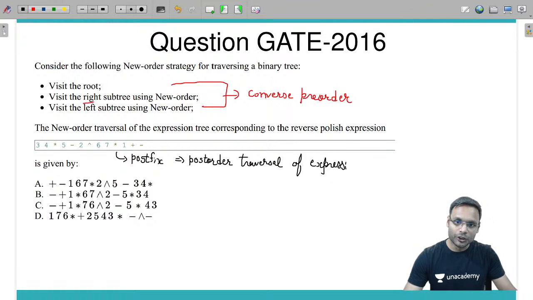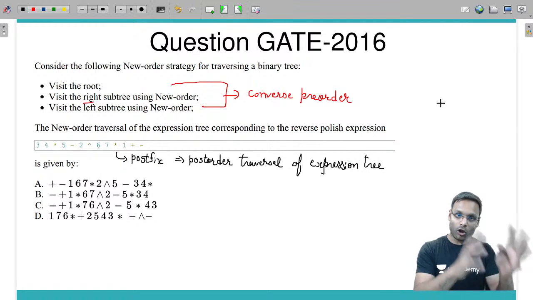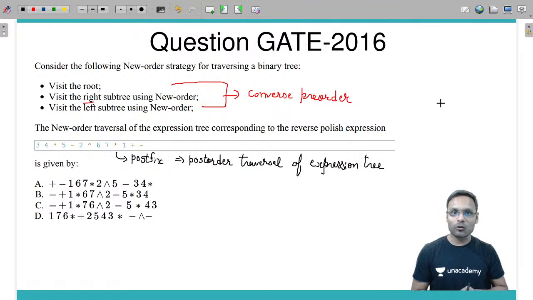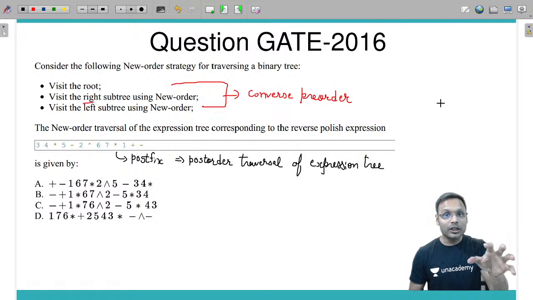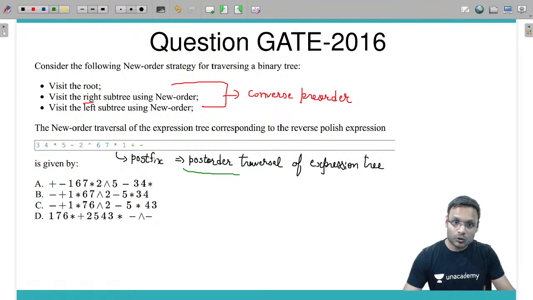So either you will go with the long approach. Long approach means you will go with the regular approach, first draw the tree and based on that calculate the converse pre-order traversal, or you can take a simple observation which I have given in the classroom, that post order traversal ka reverse will give you converse pre-order traversal.